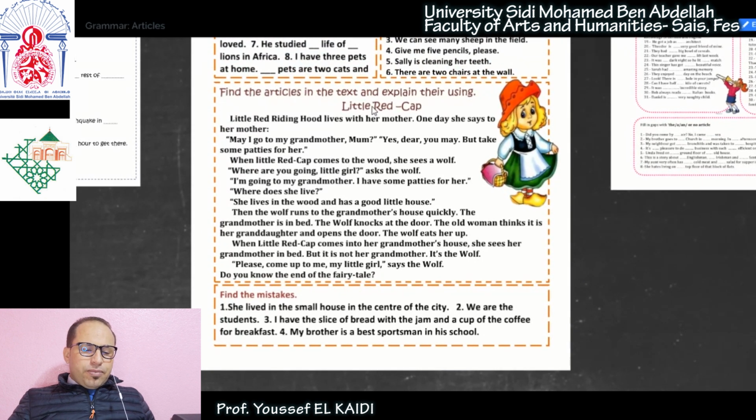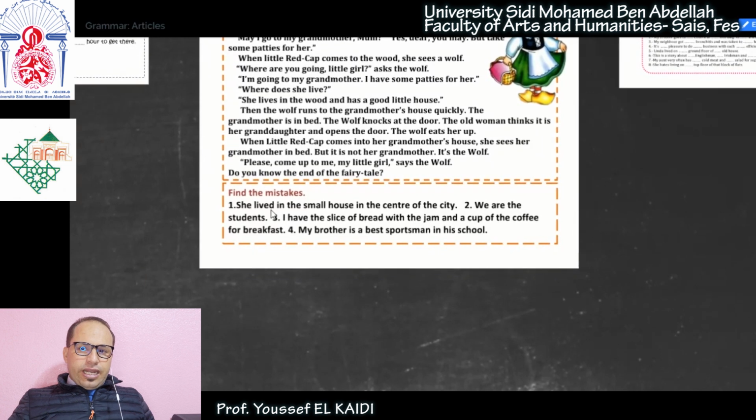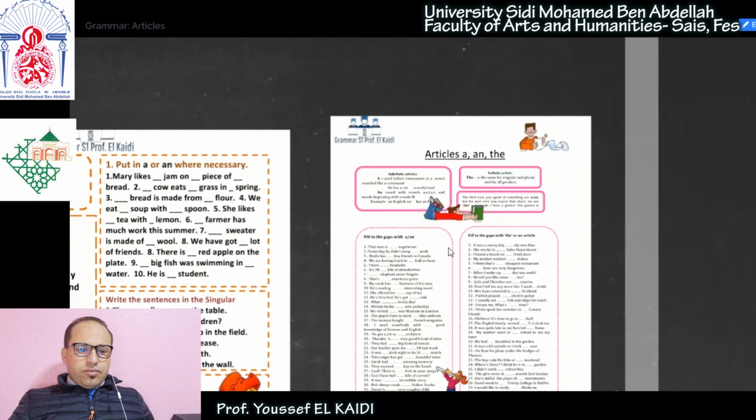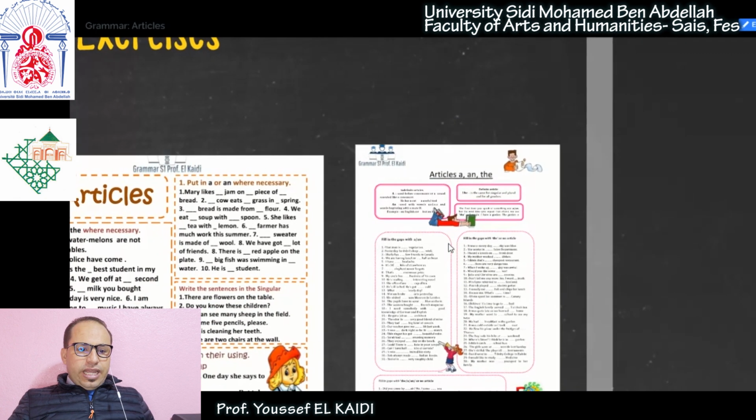In this exercise here, find the articles in the text and explain their use, right? We have many articles used in the text here, so justify their use. Why should we use a, for example, in a certain place? Why should we use an in another place? And so on. In this exercise, the last exercise, find the mistakes. There are articles used in a wrong way, so find them and correct them. And here, use a, an, or the.